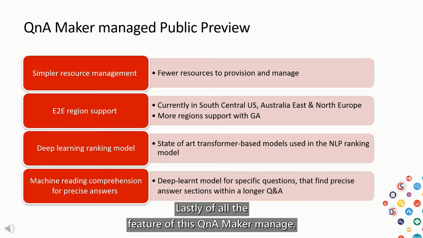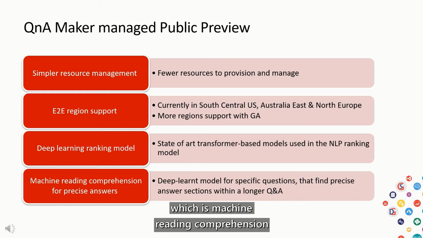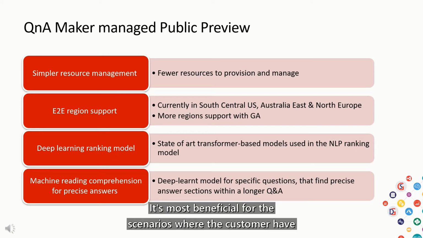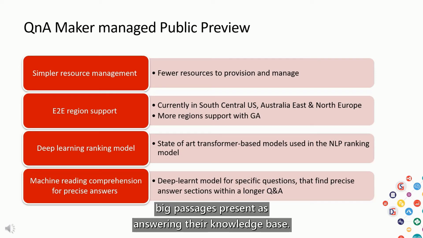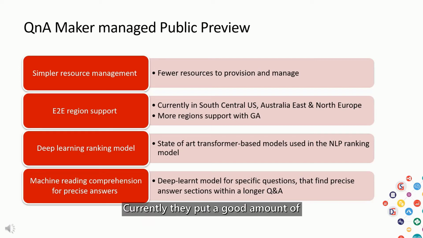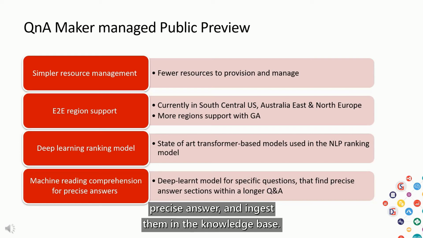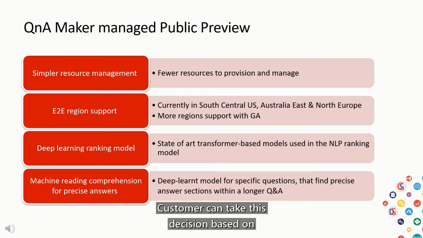Lastly is the wow feature of QnA Maker Managed, which is the machine reading comprehension based answer span detection feature. It's most beneficial for scenarios where the customer has big passages present as answers in their knowledge base. Currently they put a good amount of manual effort into curating the small or precise answer and ingesting them in the knowledge base. The new feature gives them the flexibility to either choose the precise answer or the answer passage. Customers can take this decision based on the confidence score of the precise short answer and answer passage.